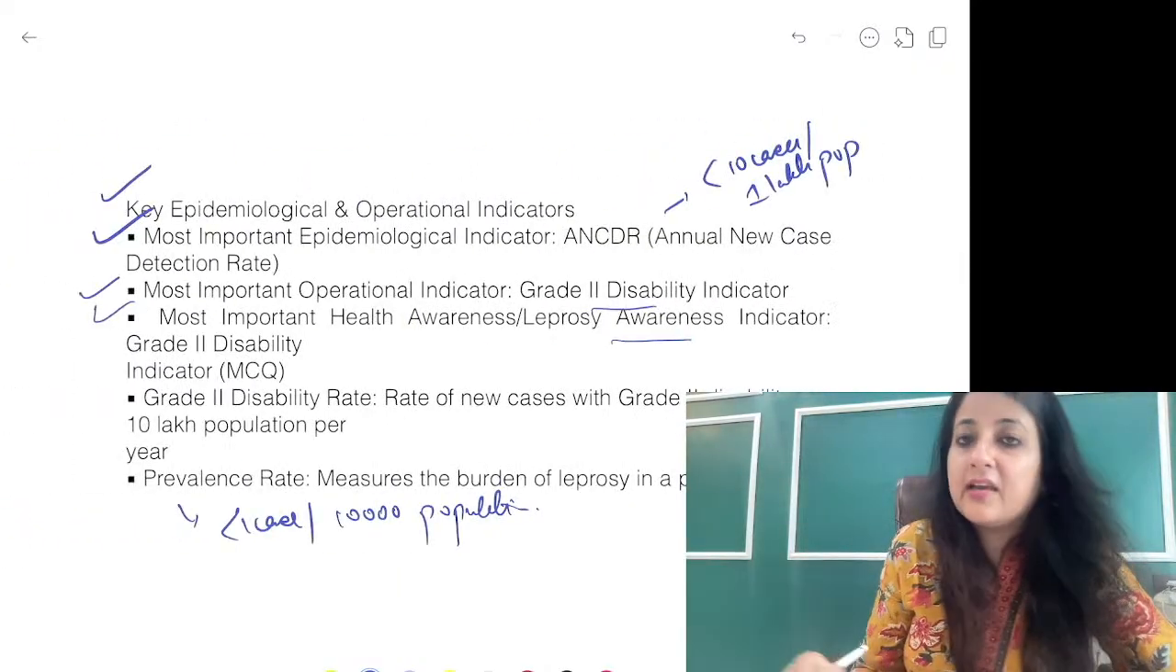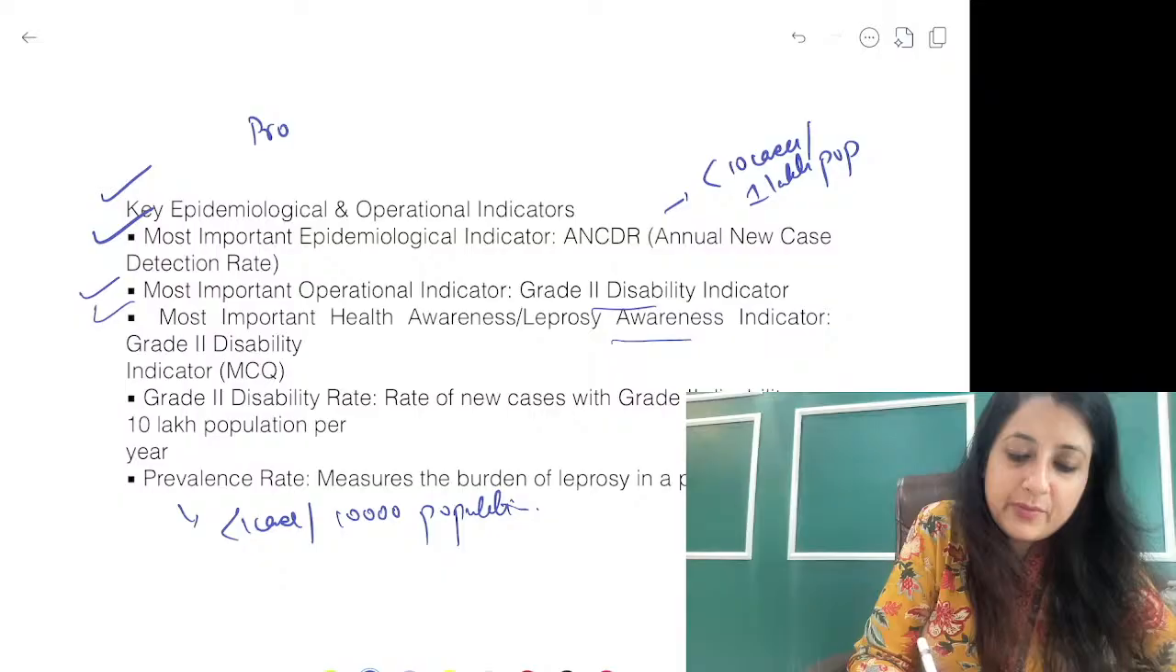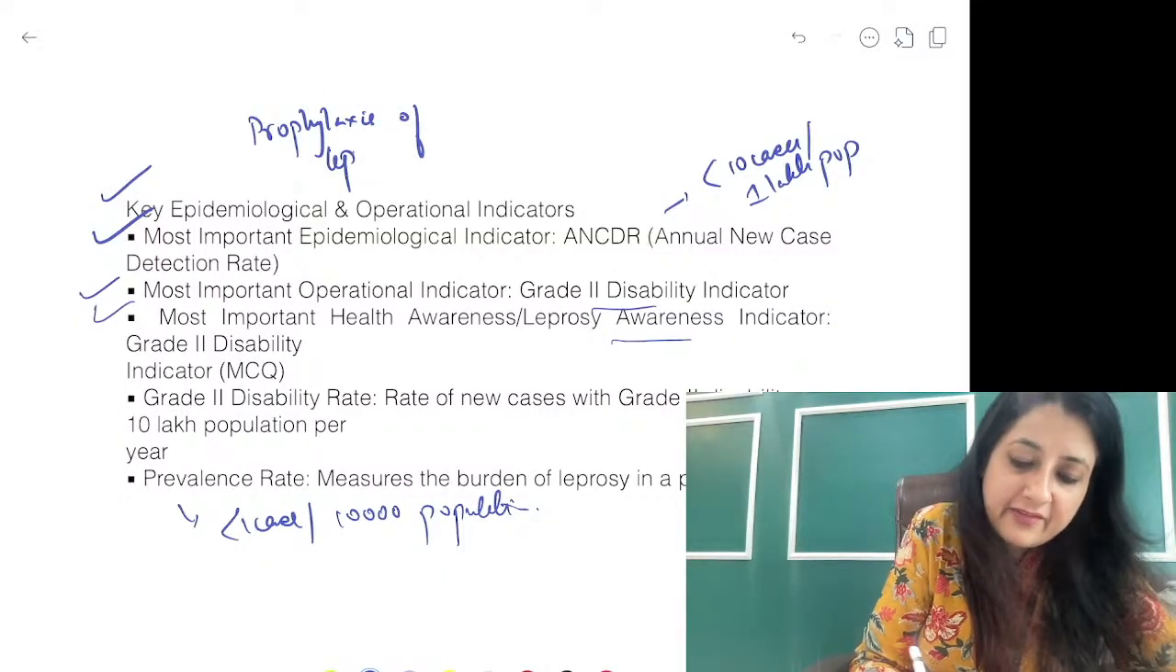One more thing: what is the prophylaxis of leprosy? Which drug do you give as prophylaxis to stay safe from leprosy?